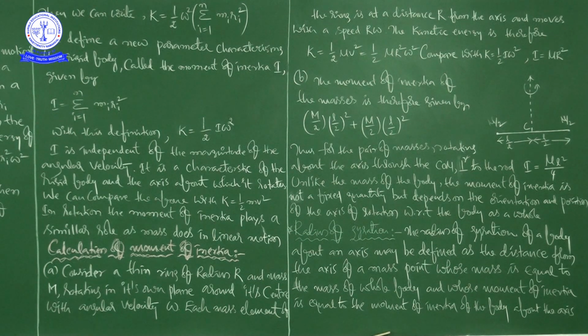See here, the radius of gyration of your body about an axis may be defined as the distance from the axis of a mass point whose mass is equal to the mass of the whole body and whose moment of inertia is equal to the moment of inertia of the body about the axis, right.